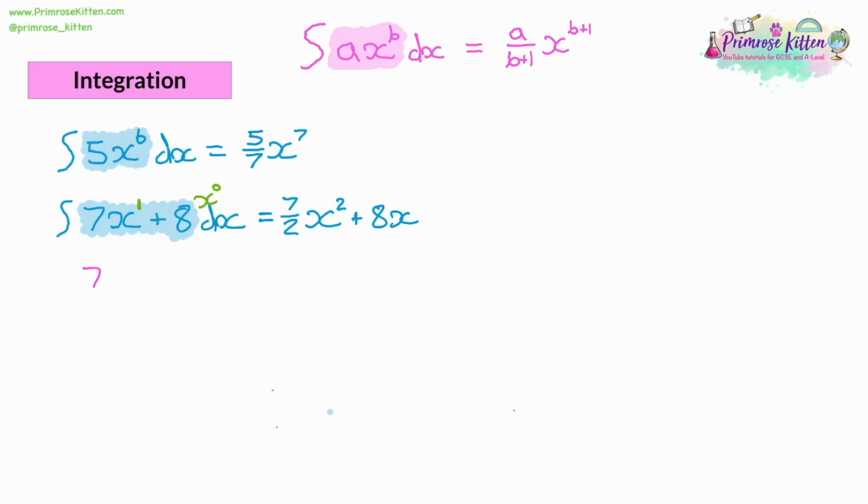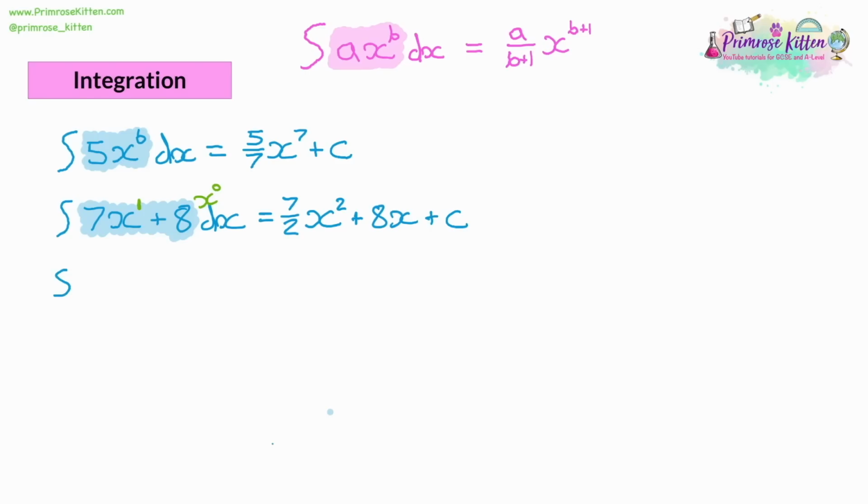So we lose terms. And in integration, we gain terms, but we've no way of knowing what that number was that we've gotten rid of. There's no way to work backwards to it. So what we do in integration as well is we write plus c on our answer, plus a constant. And that says we could be adding on to this a whole number. But given the information we've got, there's no way to work backwards and work out what that number was. Let's look at another example.